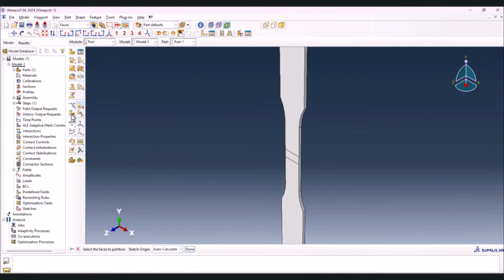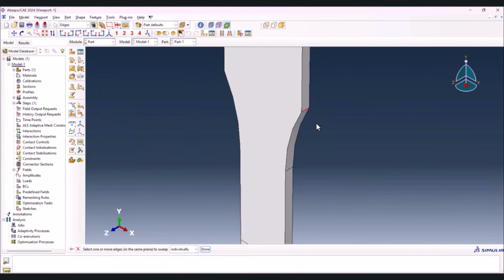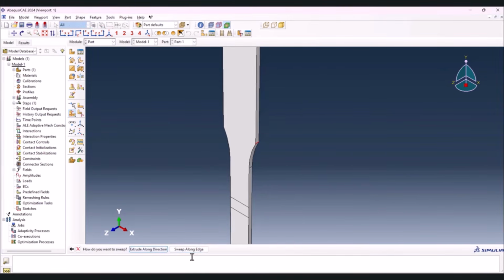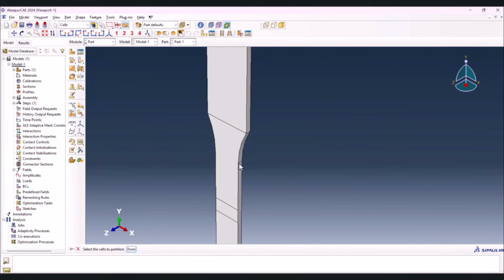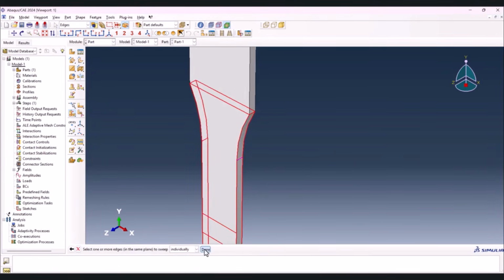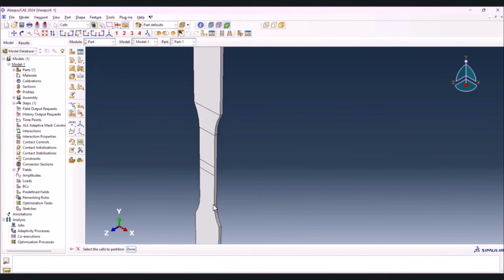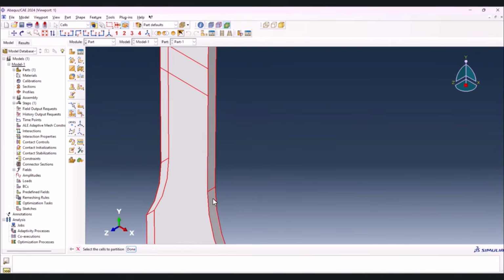So left click and hold on this one and select partition cell sweep. Select this line first, done, and sweep along edge. You select this edge and create the part, and as you see the part is created. Now we have to do that for the other one. Select this one, done, sweep along edge, and we can select this edge and create, and let's do that for this one first.